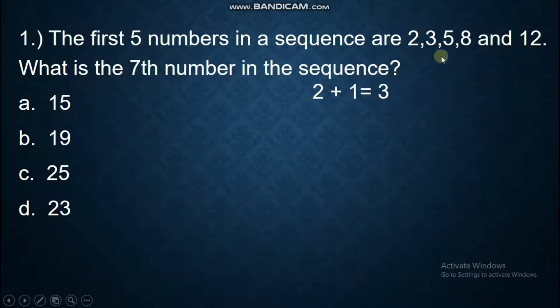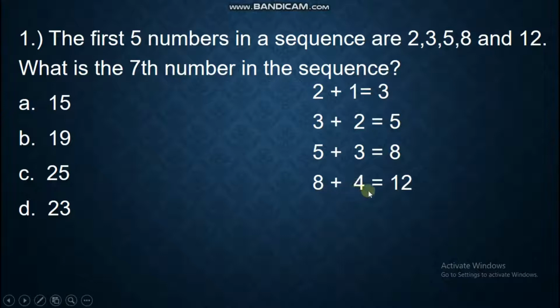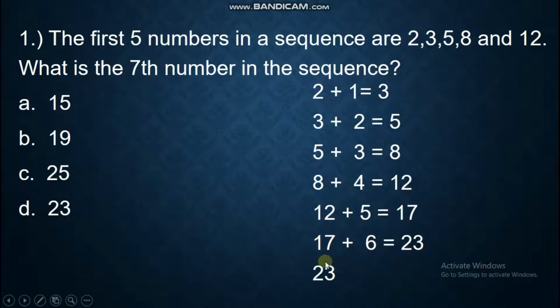So obviously, it's not a Fibonacci sequence. So this is the sequence for this given pattern. 2 plus 1 is 3. 3 plus 2, 5. 5 plus 3, 8. 8 plus 4, 12. 12 plus 5, 17. 17 plus 6, 23. Thus, 23 is our 7th number. So this is the pattern, adding 1, 2, 3, 4, 5, 6, and so on. For question number 1, our answer is 23.